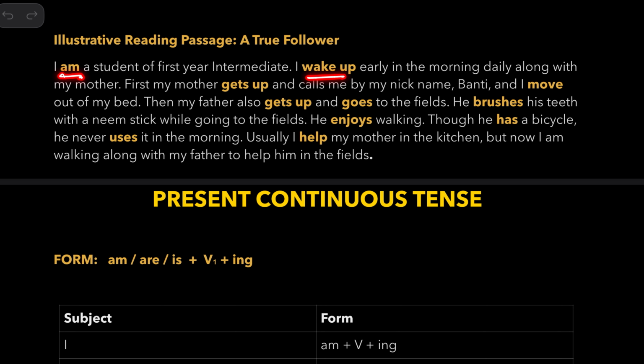I wake up early in the morning daily along with my mother. First, my mother gets up and calls me by my nickname, Bunty, and I move out of my bed. Then my father also gets up and goes to the fields. He brushes his teeth with a neem stick while going to the fields. He enjoys walking. Though he has a bicycle, he never uses it in the morning.